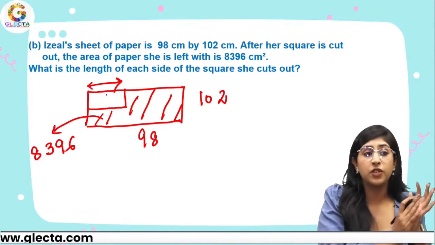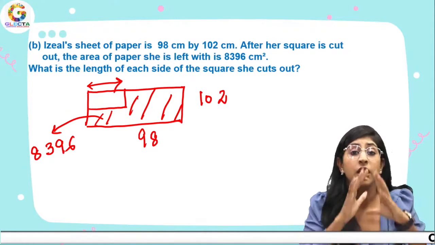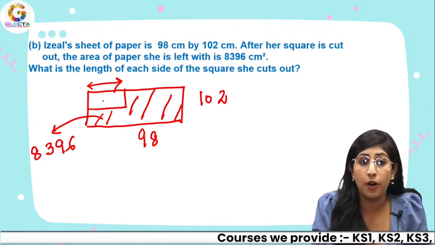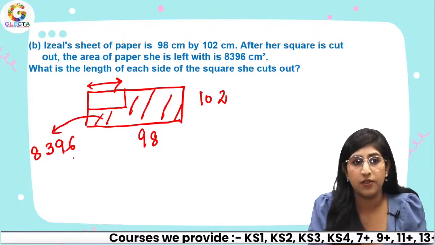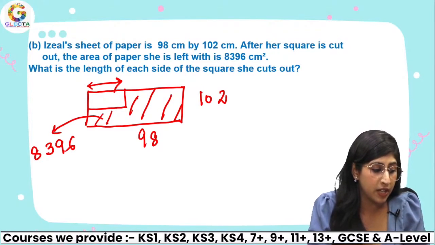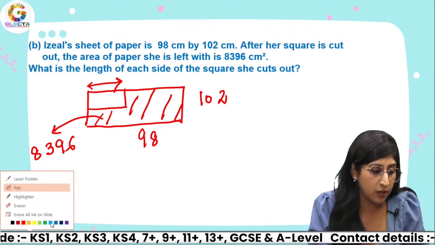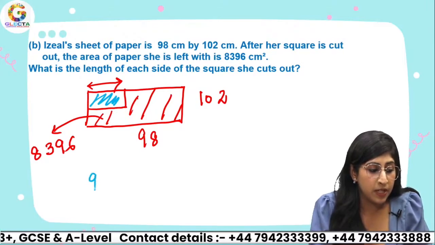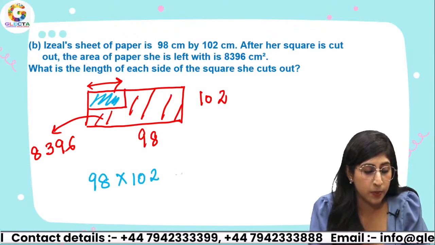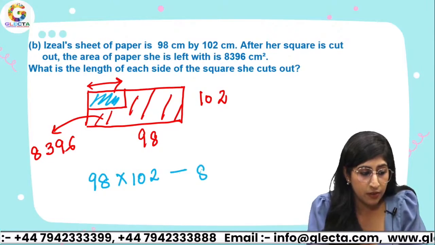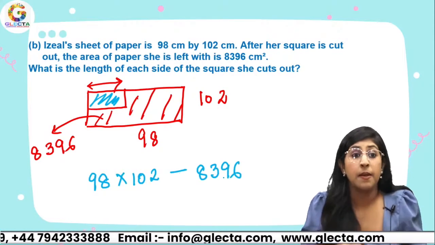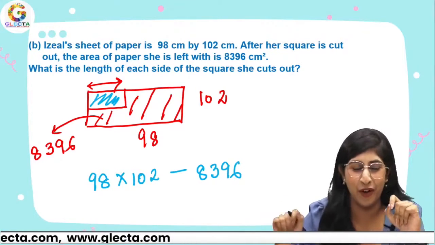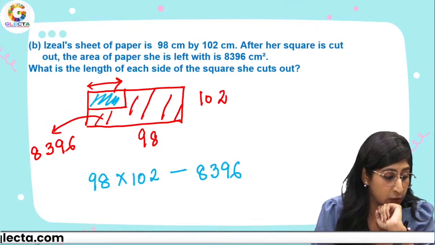Now, as we did in the previous question, over here we have the area of the outer part minus the area of this inner part would be this 8396, right? So, if I want to calculate the remaining area, that is the blue area, what will this blue area be? That would be the outer area, that is 98 times 102, take away the remaining area, that is 8396. Now, how do you do 98 times 102? Please do not solve it like the whole of it. I'll tell you a simple technique that you can use.